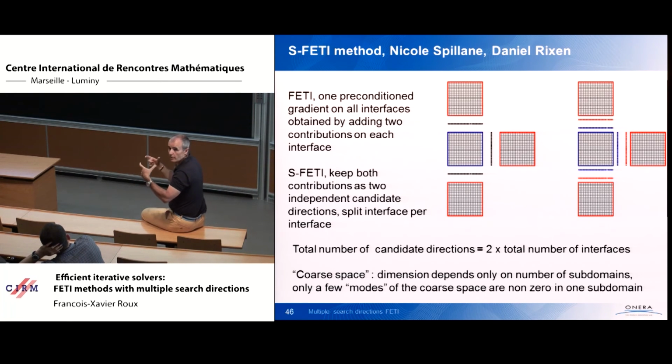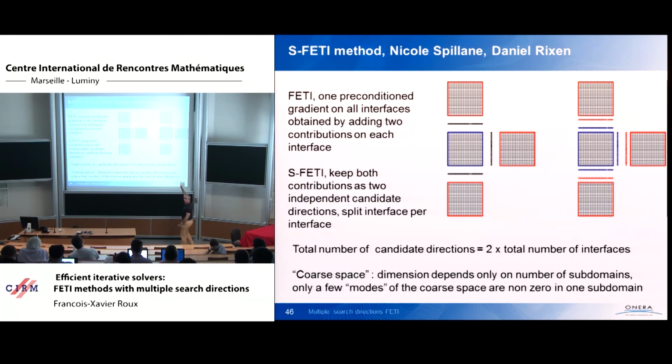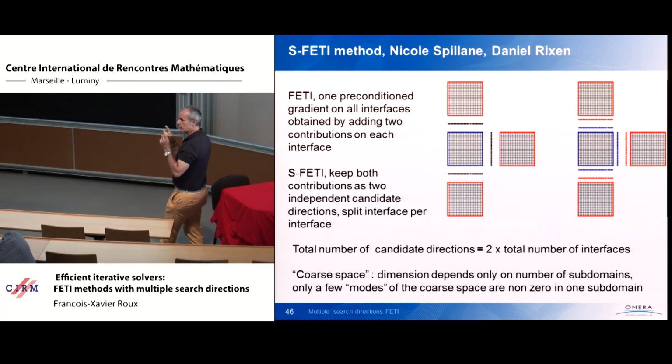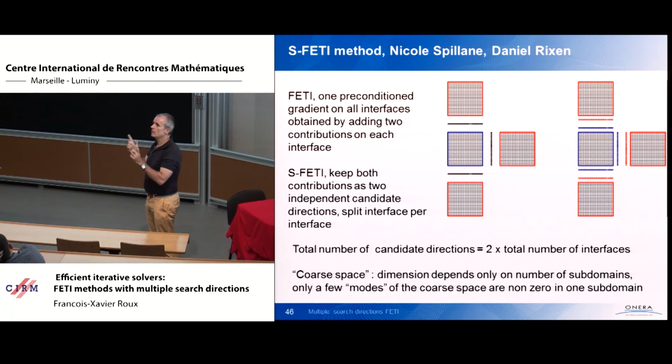So this is in the case of two subdomains. If you have many subdomains, on each interface you split. You say, okay, there is a contribution on the left, a contribution on the right, or on the top or the bottom, I don't care. You have two contributions. And you keep each of these individual contributions as a candidate search direction vector.